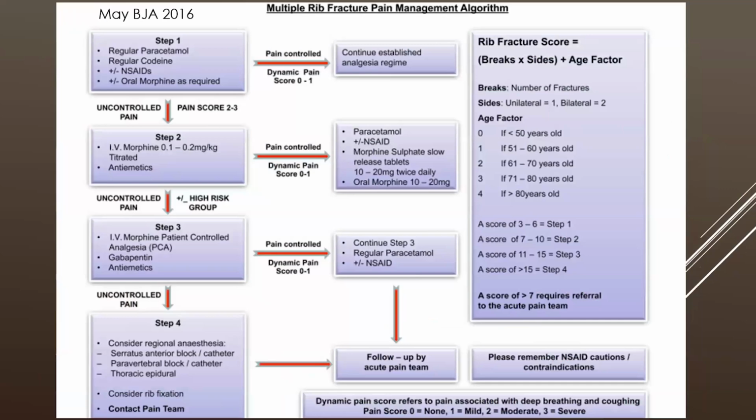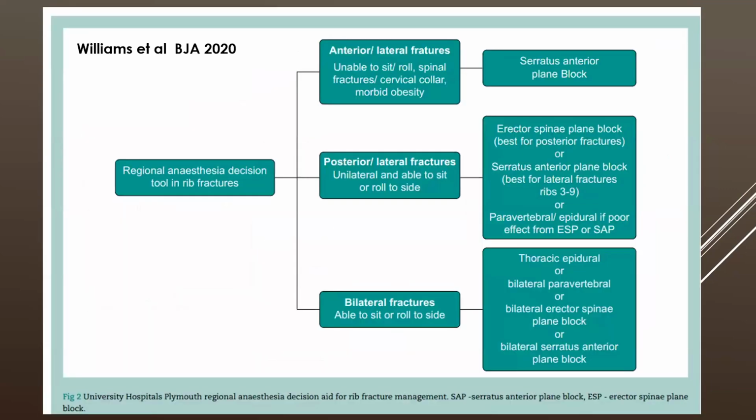These are two articles. One is by May and one is by Williams. And these are really good articles. They give a proper algorithm and show how the central neuraxial and paravertebral blocks have been replaced by these interfascial plane blocks. That's very good to understand. You can have your modifications done.